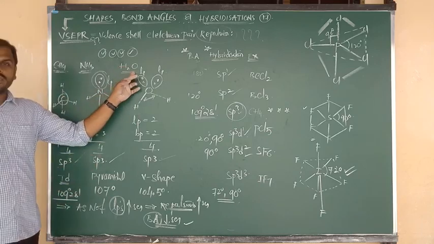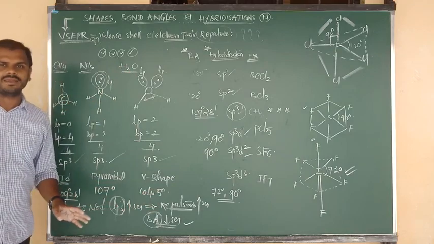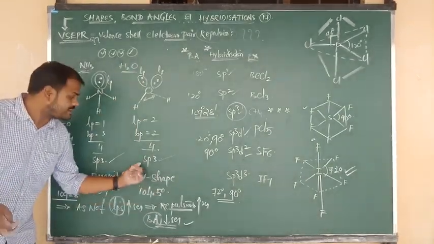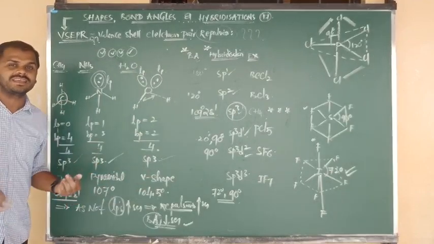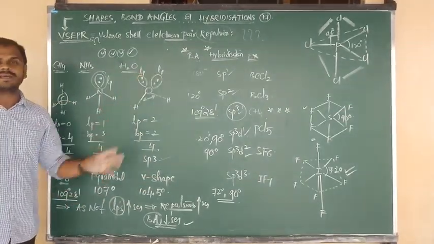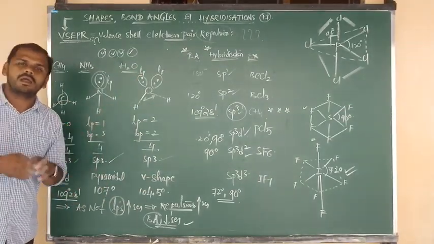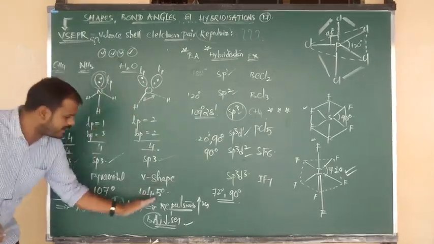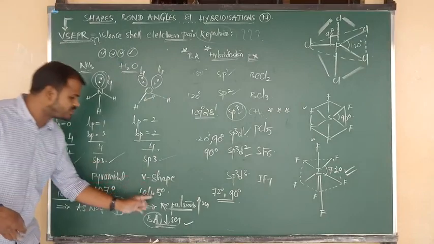Water has the smaller bond angle, 104.5 degrees. Why does the water molecule have 104 even though its hybridization is sp3? Your answer: in the water molecule two lone pairs are there, they cause repulsions. Due to the increase of repulsions, the bond angle decreases from 109 to 104 degrees.